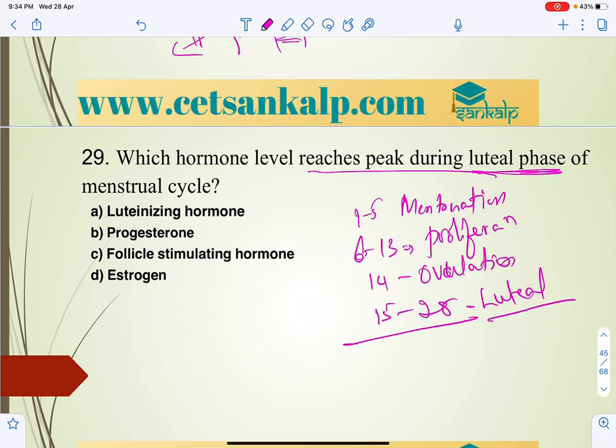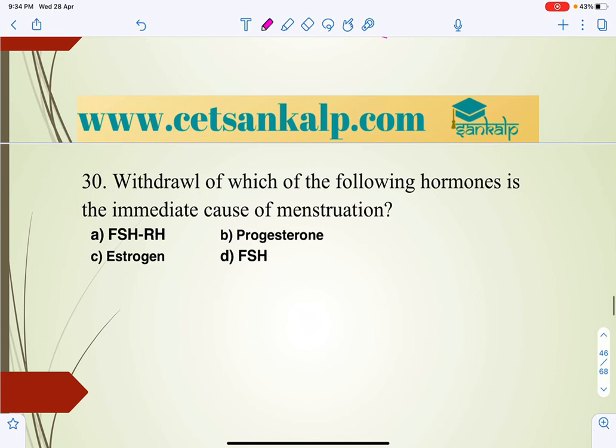So here, the hormone level reaches its peak during the luteal phase of the menstrual cycle. Which hormone? We can say that it is the progesterone level which will be maintained. In the luteal phase, the corpus luteum structure will be maintained. So the corpus luteum which is retained definitely maintains the progesterone level at its peak. That confirms the thickness of the endometrium increases.